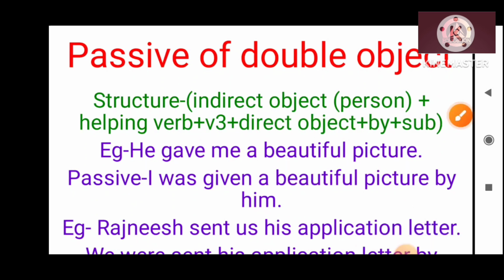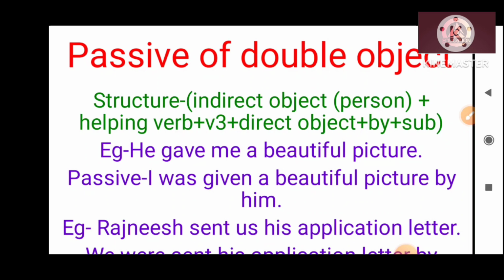Firstly the indirect object, which indicates the person, then the helping verb according to the given sentence, then verb 3, then the direct object, then by plus subject. For example, let's see here: he gave me a beautiful picture.